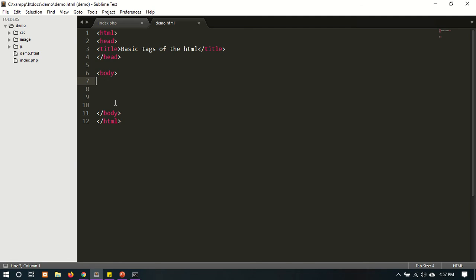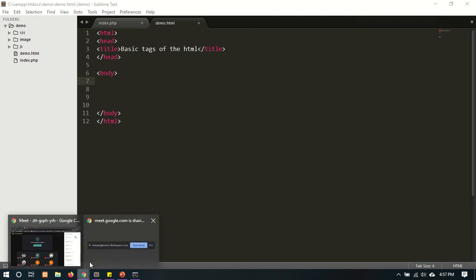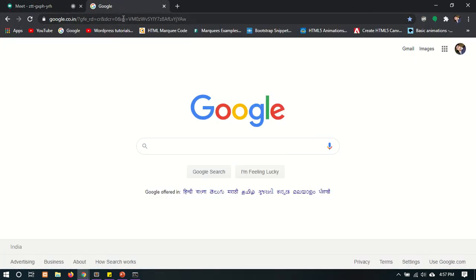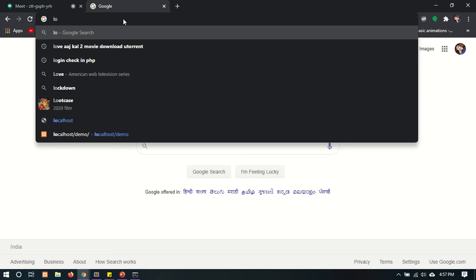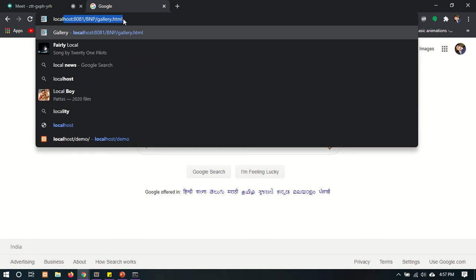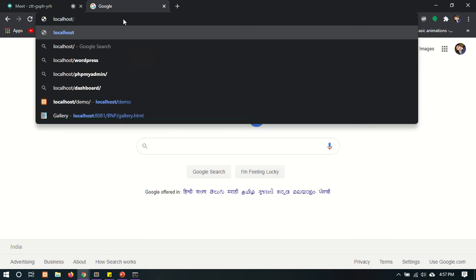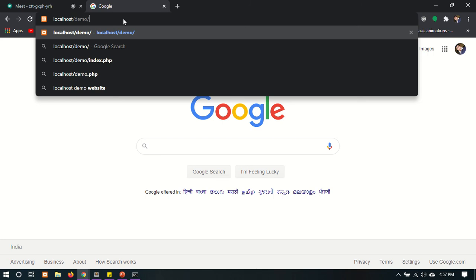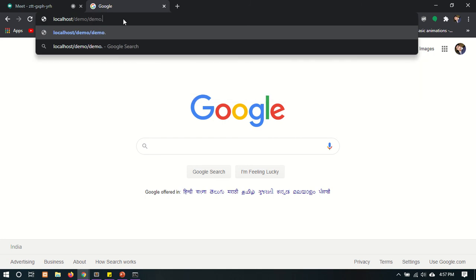Yes. Now we'll go to the web browser and run our page. So how do we run? First we have to type localhost slash our folder name and our page name. There is nothing in the body because we didn't write anything in the body section. But we wrote the title and the basic tags of HTML, so here is the title.